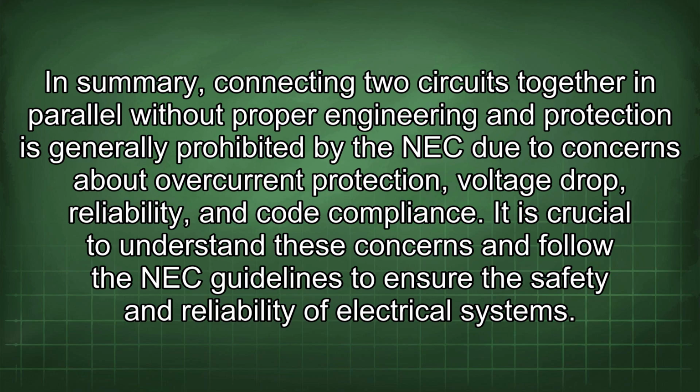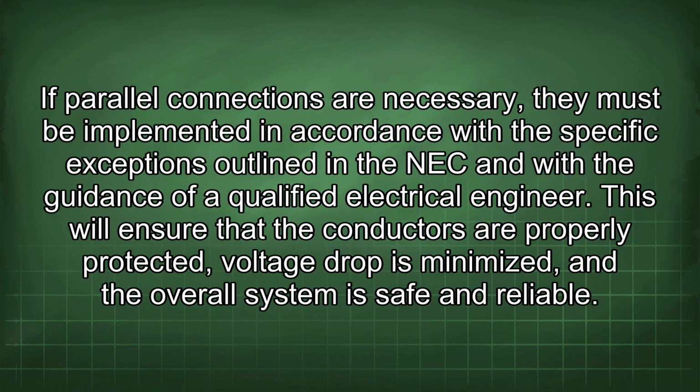In summary, connecting two circuits together in parallel without proper engineering and protection is generally prohibited by the NEC due to concerns about overcurrent protection, voltage drop, reliability, and code compliance. It is crucial to understand these concerns and follow the NEC guidelines to ensure the safety and reliability of electrical systems. If parallel connections are necessary, they must be implemented in accordance with the specific exceptions outlined in the NEC and with the guidance of a qualified electrical engineer. This will ensure that the conductors are properly protected, voltage drop is minimized, and the overall system is safe and reliable.